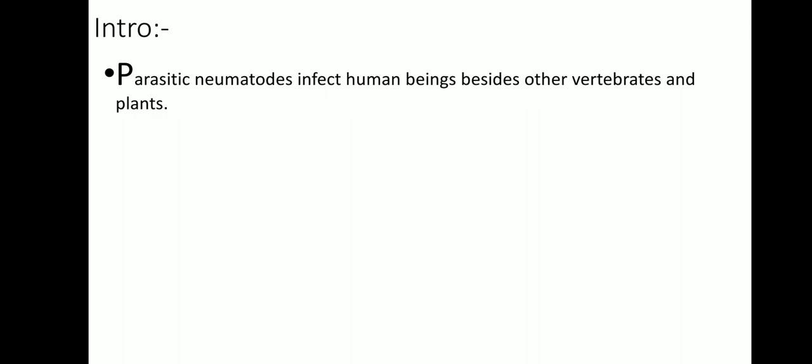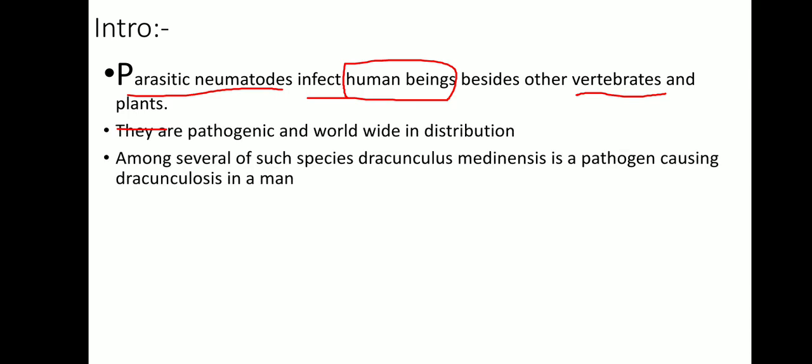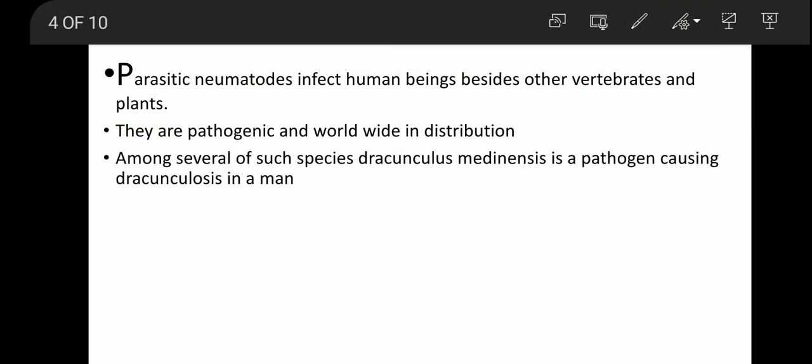These parasitic nematodes, I mean Dracunculus medinensis, which is also a nematode, infect human beings. It not only infects human beings, but also other vertebrates and plants. So they are pathogenic and worldwide in distribution.